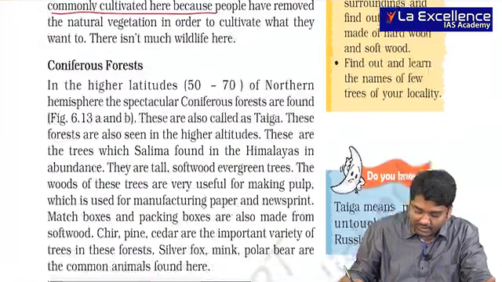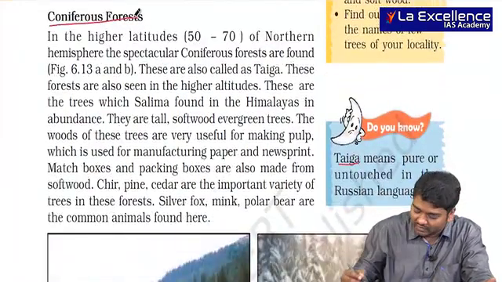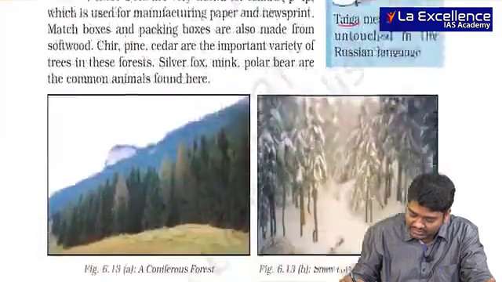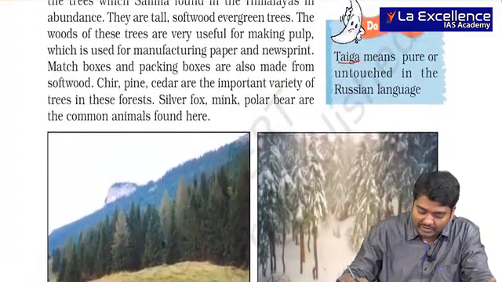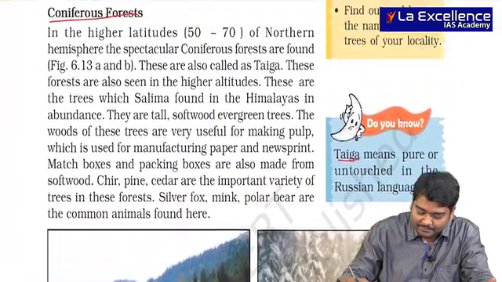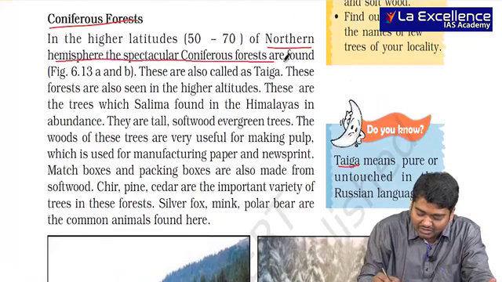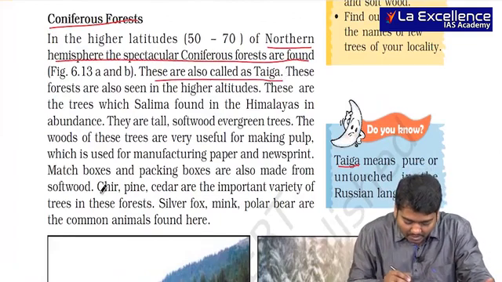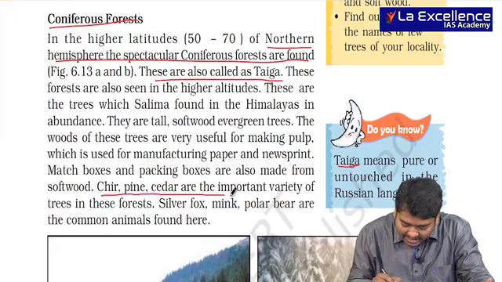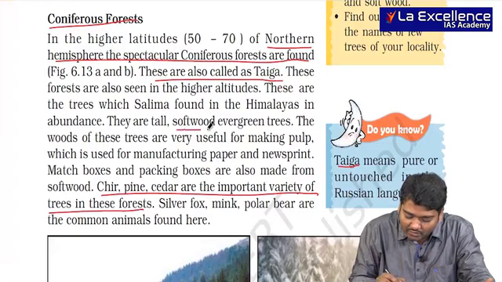Then we are talking about taiga or coniferous forests. So here you can see the pictures of coniferous forests. So where exactly will you see this? They are actually present in northern hemisphere, Canada and Russia. In Russia it is called taiga. And we are talking about chir, pine, cedar as the most important ones. You usually get softwood evergreen.